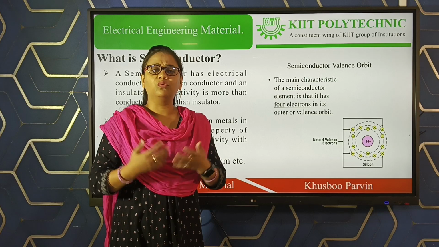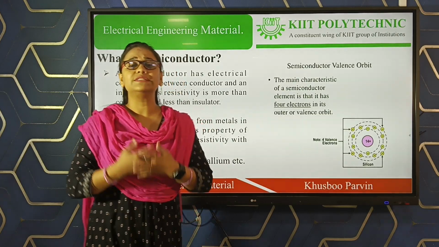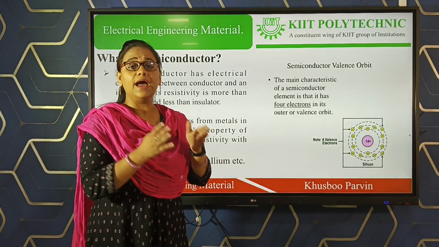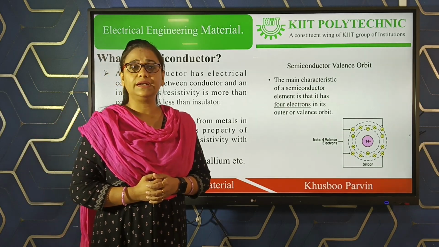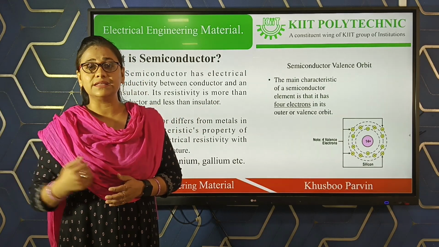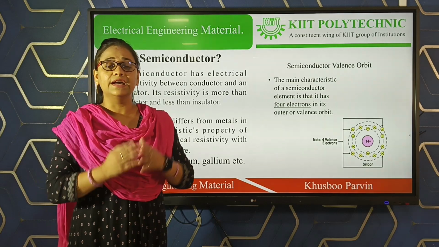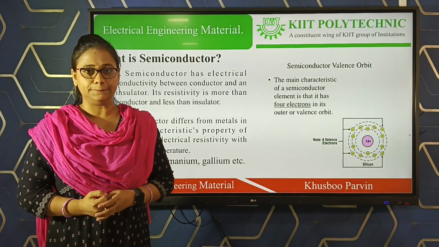We all know what a semiconductor material is: a material whose electrical conductivity lies between a conductor and an insulator. The resistivity of a semiconductor material is greater than a conductor but less than an insulator. That's why we say that its conductivity lies between a conductor and an insulator.